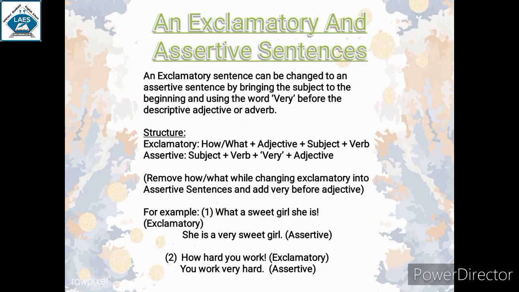If an assertive sentence is she is a very sweet girl, you need to add what, then adjective a sweet girl, then subject she and verb is. And you need to add an exclamation mark because it is an exclamatory sentence.